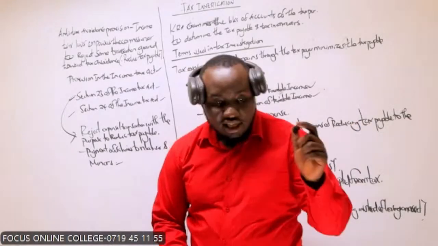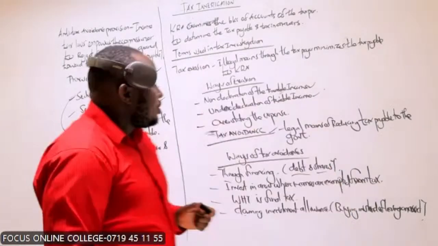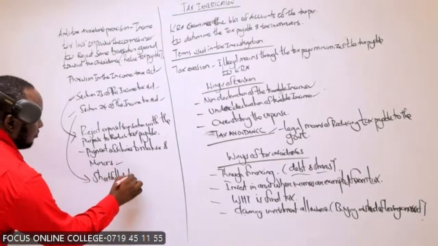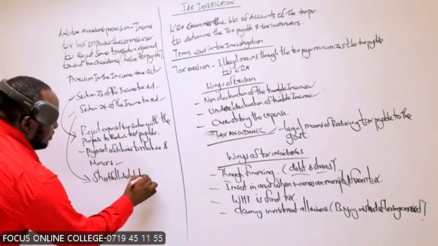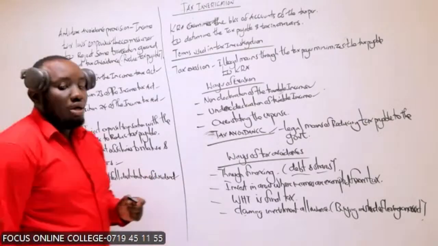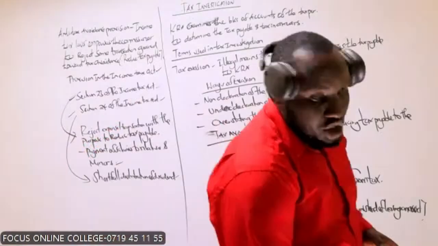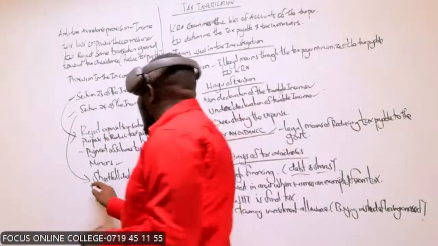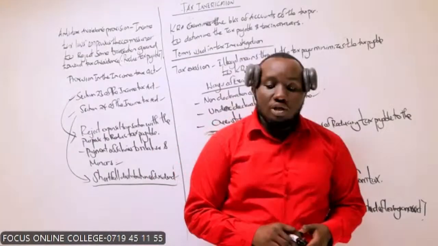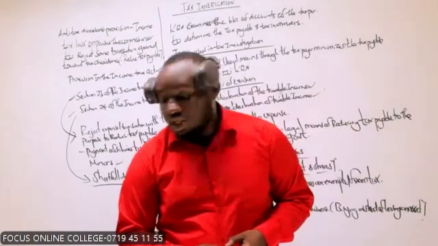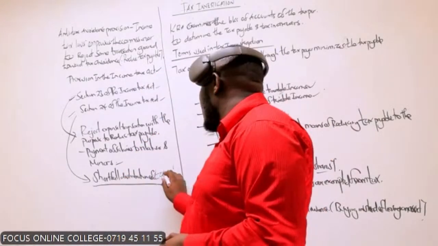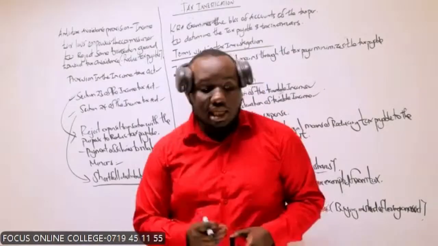Then you have Section 24. Section 24 of the Income Tax Act deals with the shortfall distribution of dividends. I think as we do the questions, you will understand it much better. Just call it the shortfall distribution tax. And as we do it practically, you'll see.